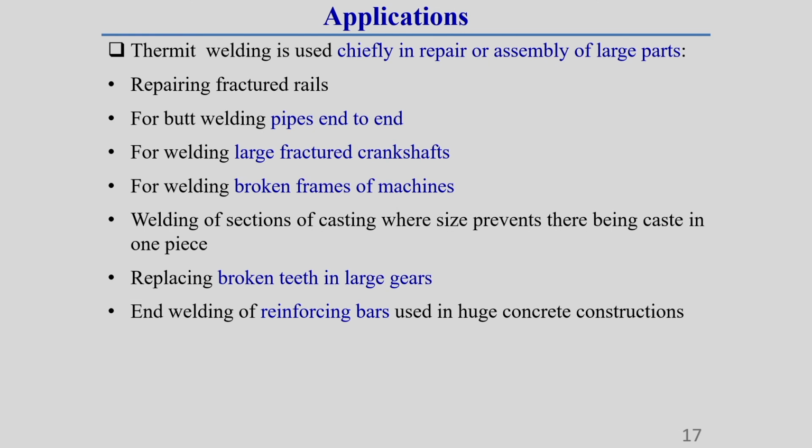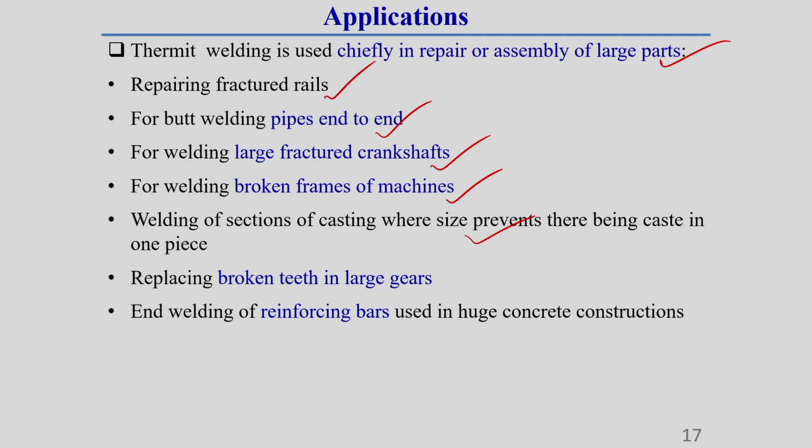Now it has wide applications, some very important ones. Thermit welding is used cheaply in repair or assembly of large parts. It is used generally for repairing fractured rail. It is used for butt welding of pipe end to end. It is also used for welding large fractured crankshafts, broken machine frames, and welding sections of castings where size prevents them from being cast in one piece.